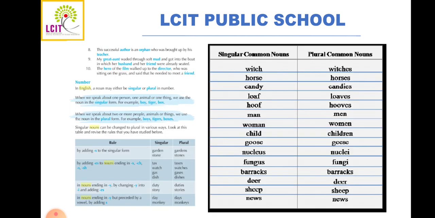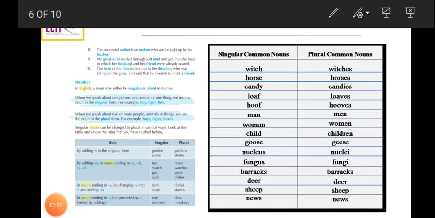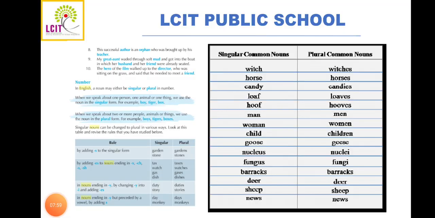Now the second thing we are going to see is number. Number is that grammatical entity that tells us whether the noun is just one or more than one. In English, a noun may be either singular or plural in number. Now how many types of number have you seen here? 2 types. Yes.